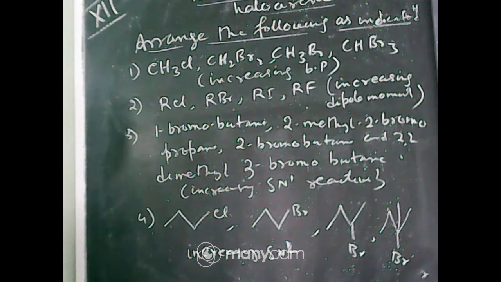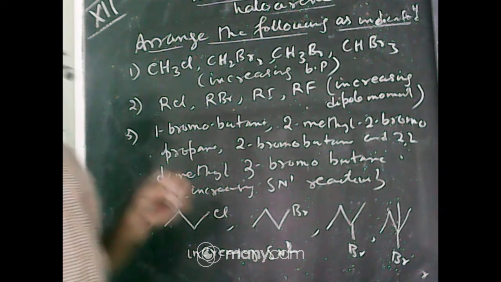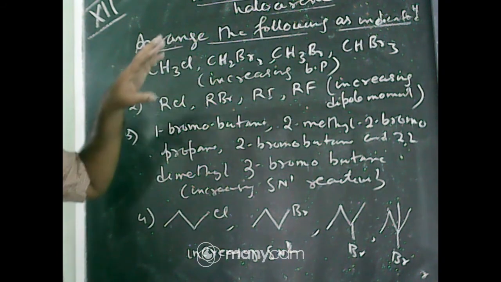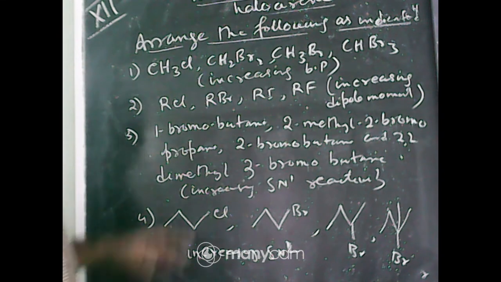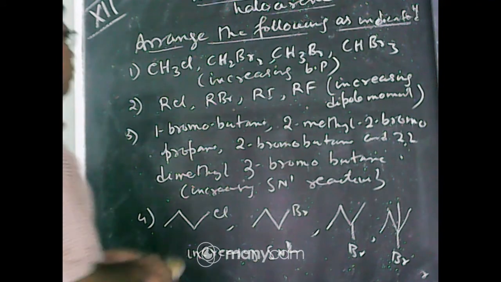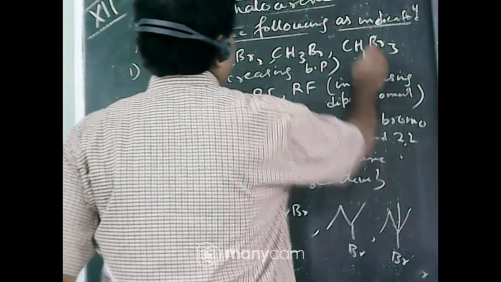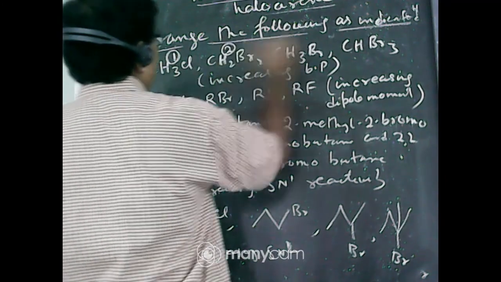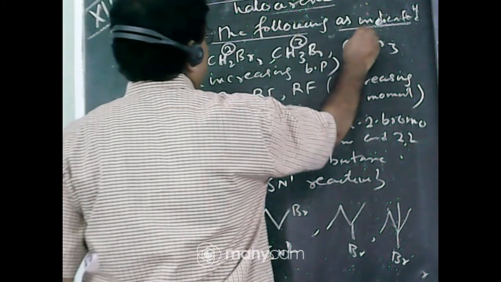So first write the question. CH3Cl, CH2Br2, CH3Br, CHBr3. You know boiling point depends upon the magnitude of van der Waals force. Now the magnitude of van der Waals force depends upon molecular mass. Greater the molecular mass, greater will be the magnitude of van der Waals force. So which compound has maximum molecular mass? Say this compound we write 1, this is 2, this is 3, this is 4.